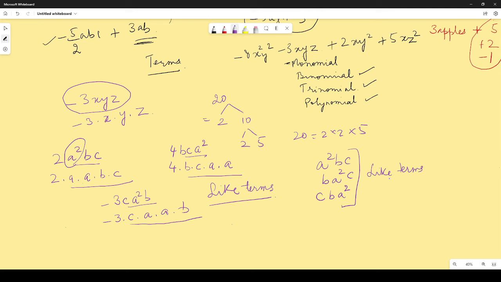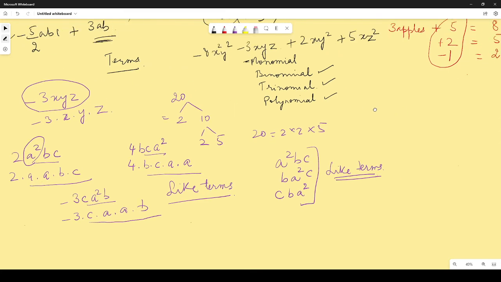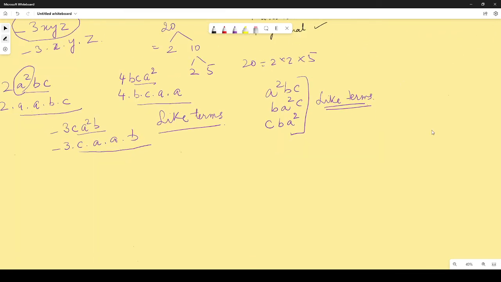So when we are talking about like terms, we check only the variables, right? Otherwise, if they are not similar, then we call them unlike terms. So if I give you like 3a square bc.